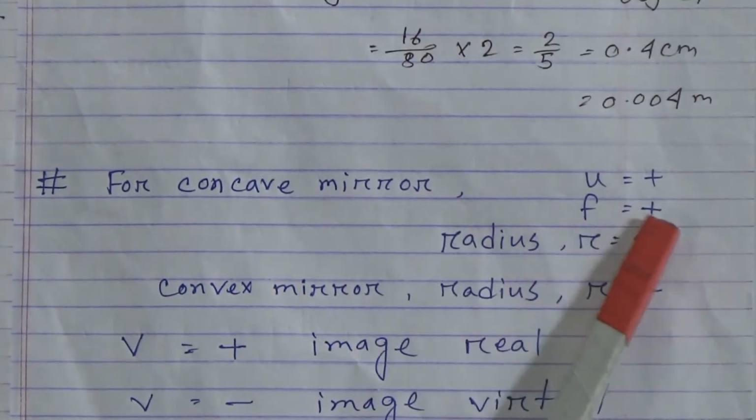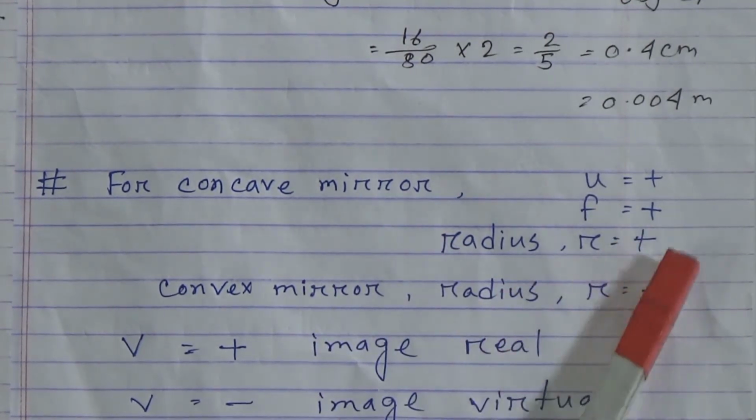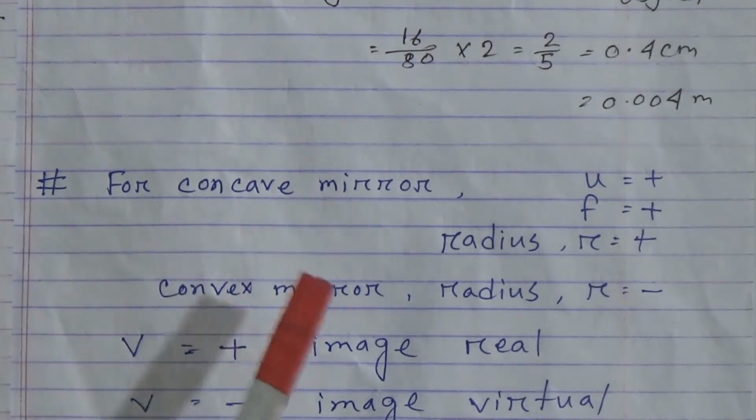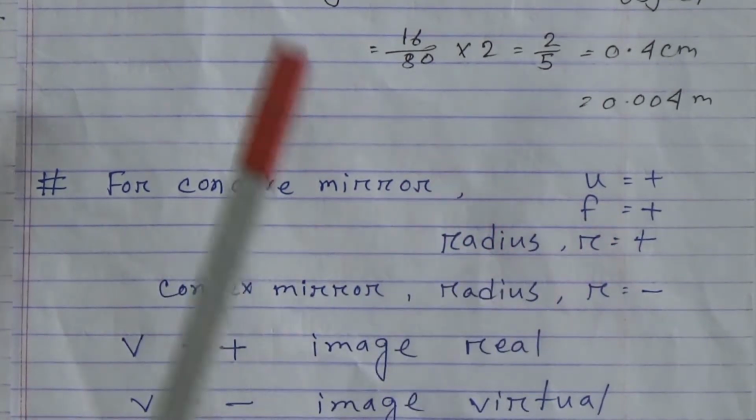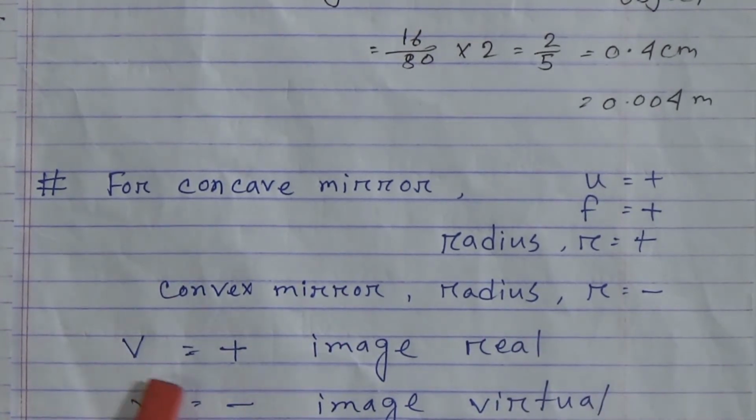Focal length f will be positive, and the radius r will also be positive. For convex mirror, radius r will be negative.